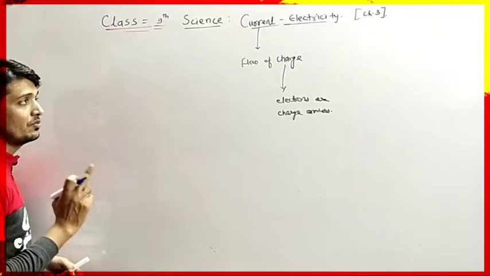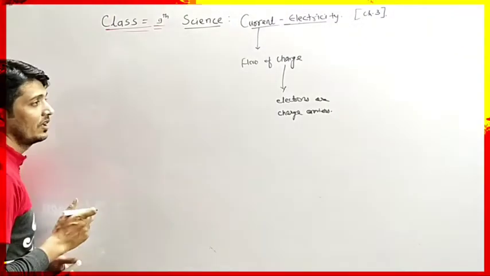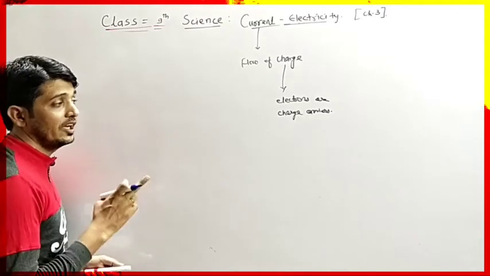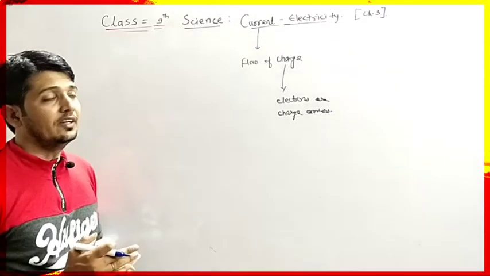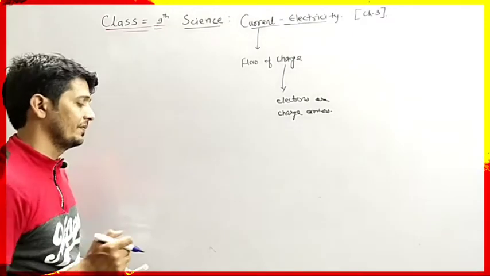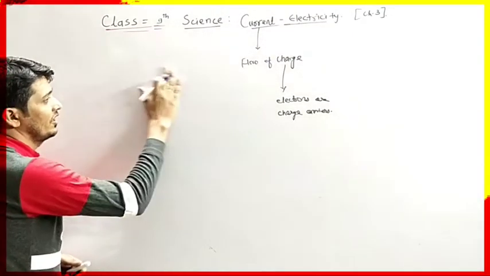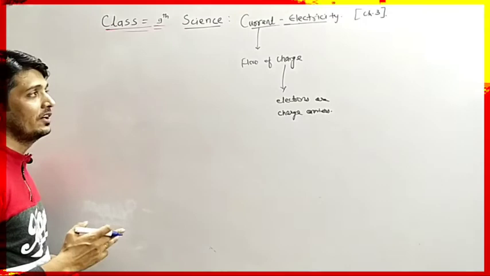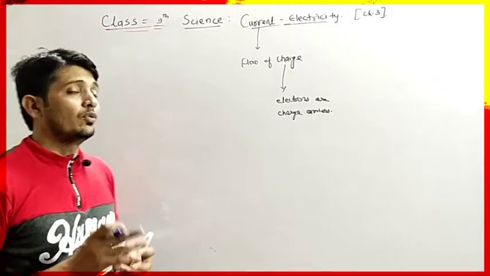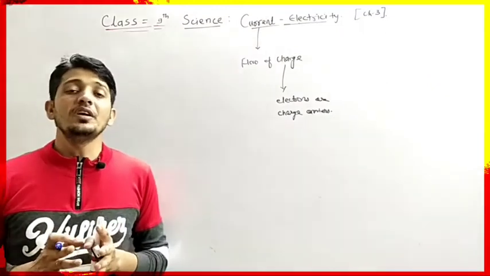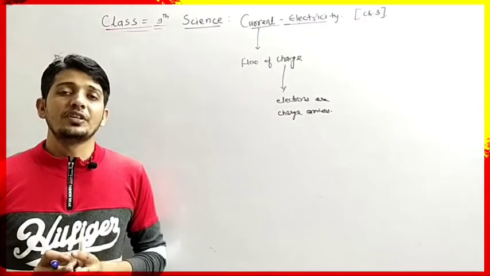So first we have to understand the current. Current is nothing but the flow of charge with the help of electrons from one end to another end. Now we have to understand how electricity or current is flowing from one place to another. For the flow of current there must be a potential difference.